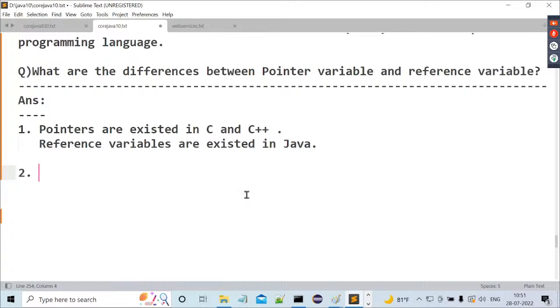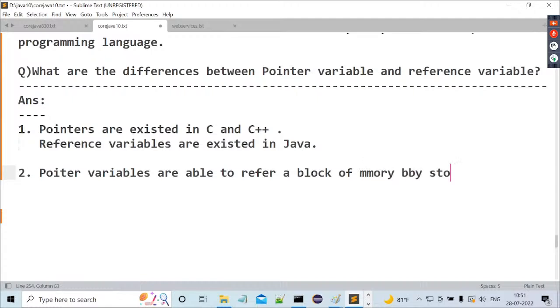So pointers exist in C and C++, reference variables exist in Java. That's okay, fine. What are pointer variables able to store? Pointer variables are able to refer to a block of memory by storing an address location. By storing what? Address location. Observe carefully. But what about these reference variables?